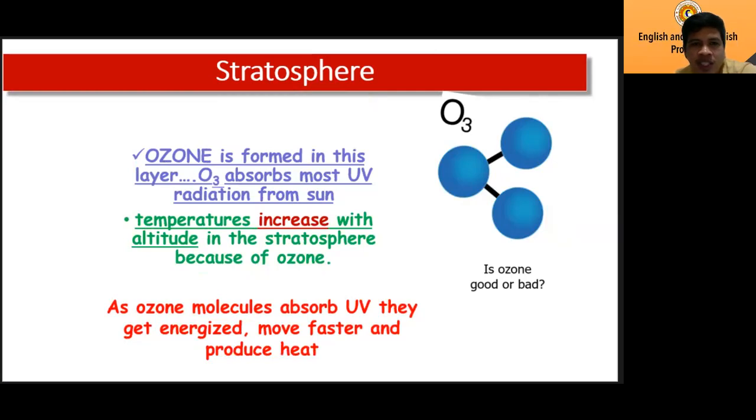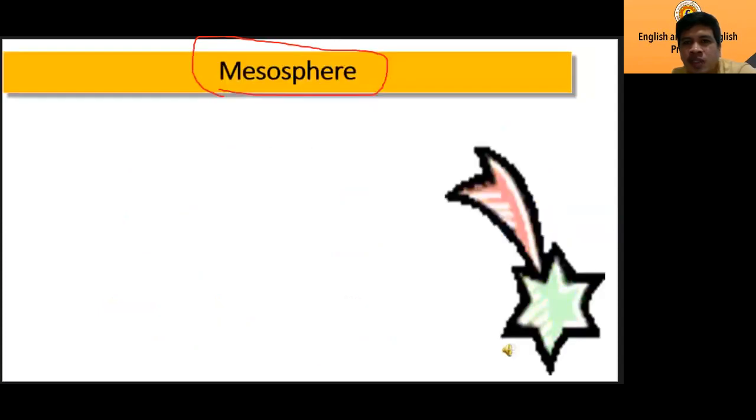Next one, and then I will repeat: the lowest part of the stratosphere, this is where the airplanes fly. Highest part of the troposphere, and then lowest part of the stratosphere, this is where the airplanes fly. Stratosphere, lowest part.